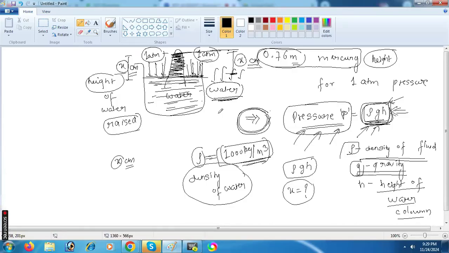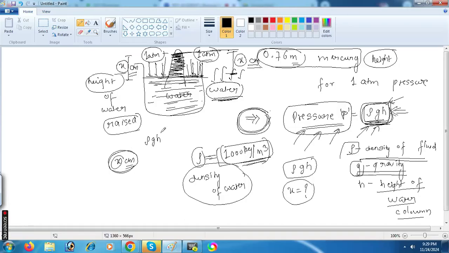How will you find x in centimeters? It's quite simple.